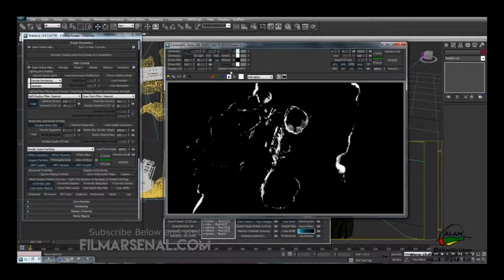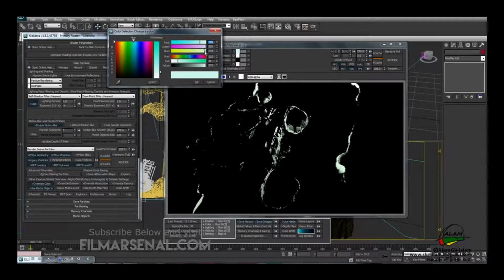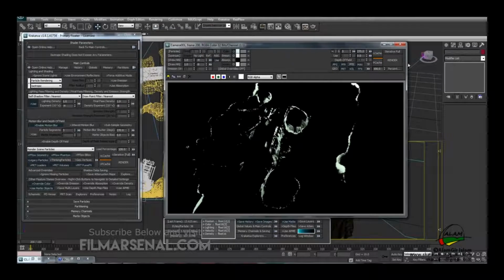Okay, so we need to change the color a bit. I think it's a bit more greenish, so we'll use a little bit of blue and hit OK.